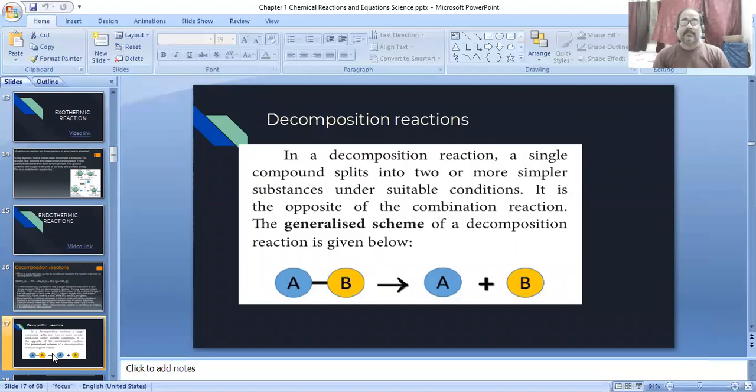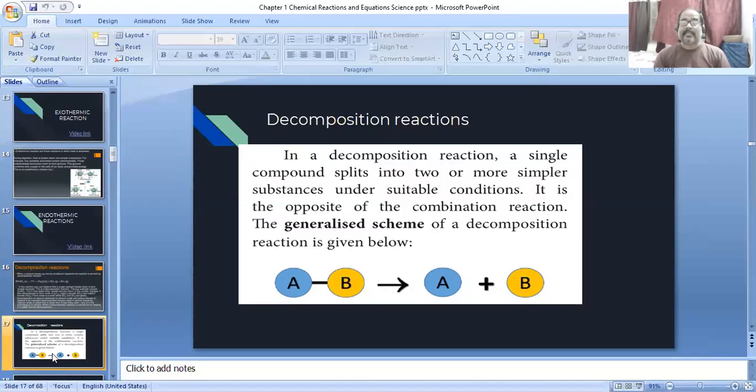Just see here, this is the formula of decomposition reaction. It means in a decomposition reaction, a single compound splits into two or more simpler substances under suitable conditions. It is the opposite of the combination reaction.